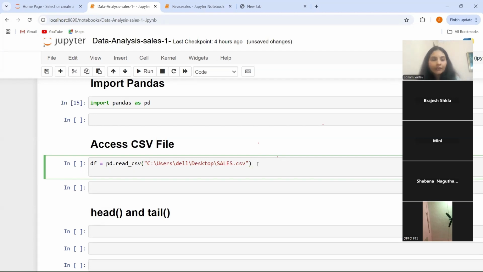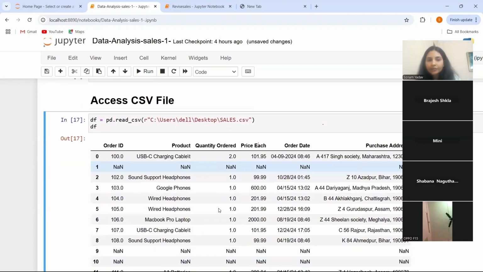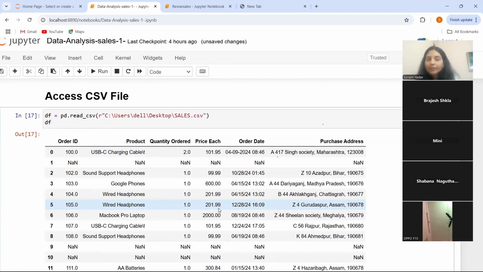Now let's say I want to print or I want to get my output. So what I have to do, I have to write DF and after this what I have to do, I have to press enter. Now you can see here the error is there, that is the syntax error. So why this error comes? Because read CSV, we have to always open the CSV in the read mode. Now let's again press shift plus enter. Now you can see your data over here.